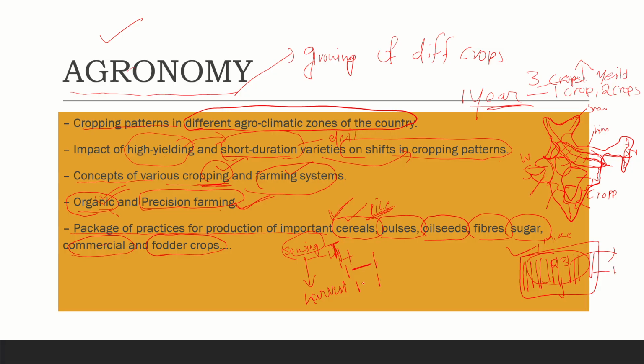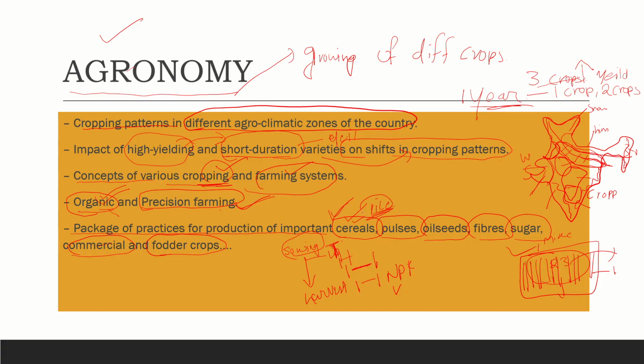What are the fertilization recommendations, like the NPK ratio of nitrogen, phosphorus and potassium? And not just this, there are many things like varieties, high yielding varieties and critical stages for irrigation. We study everything that is on the slide.